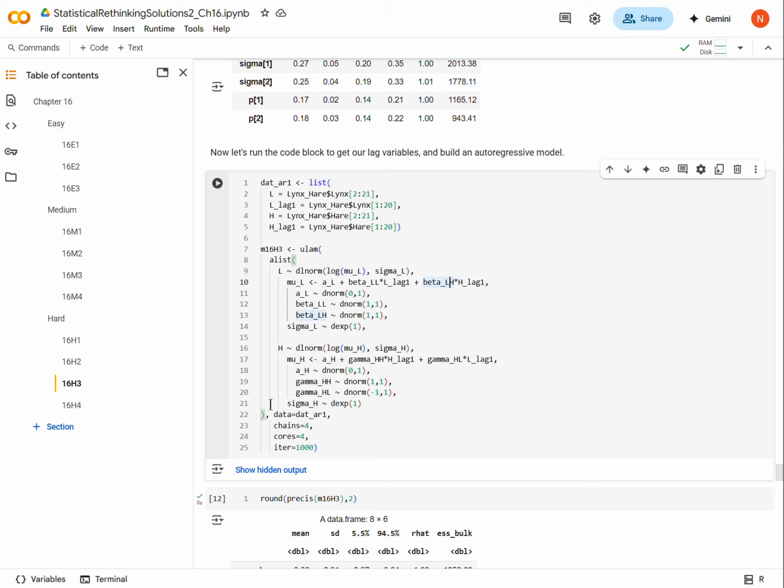All right. Now we go into hares. And so now for the coefficients, I'm using gamma.